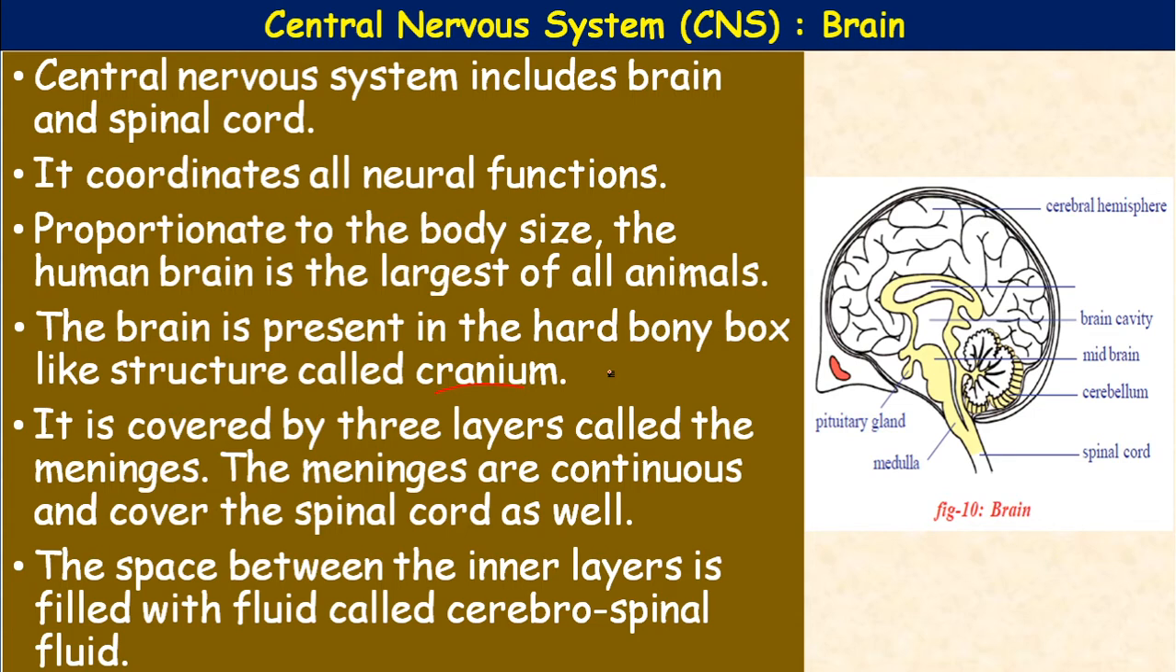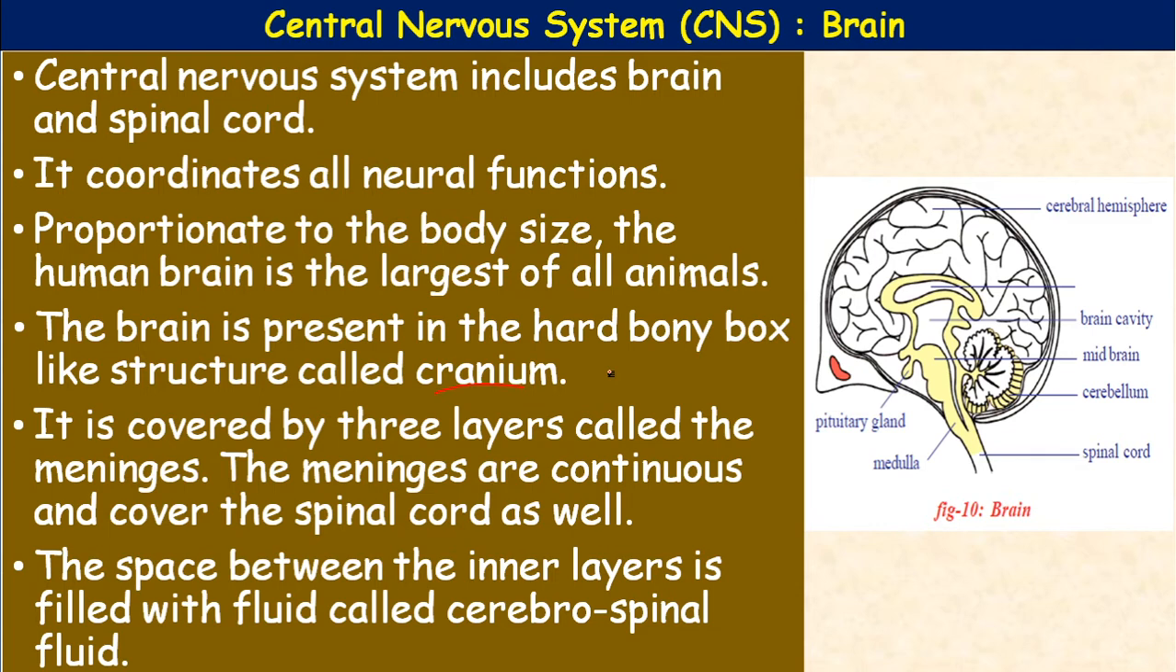Okay, the meninges are continuous and cover even the spinal cord as well. The meninges, which are continuous with the spinal cord, consist of three layers. The outer layer is called dura mater, the middle is the arachnoid membrane, and the inner is pia mater. The space between the inner two layers is filled with cerebrospinal fluid.